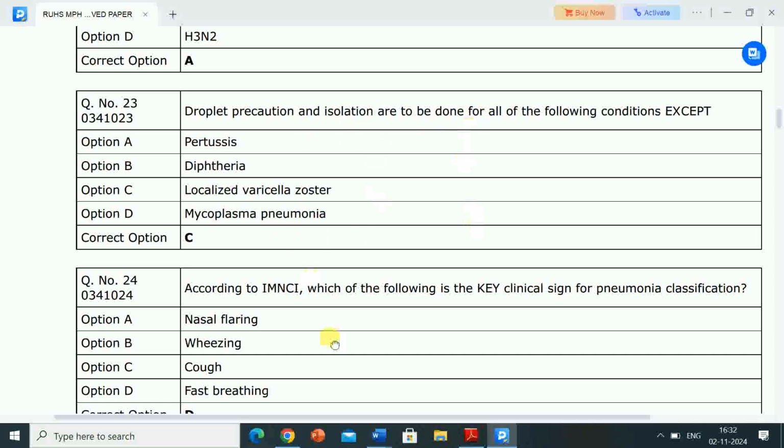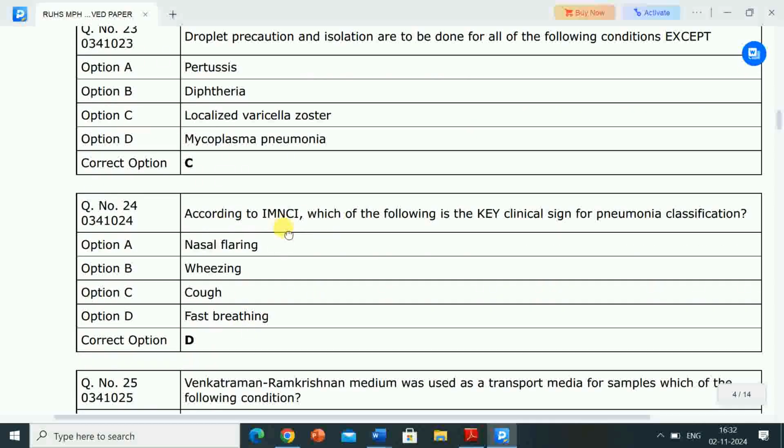Next question is, according to IMNCI, which of the following is the key clinical sign for pneumonia classification? Options are A, nasal flaring, B, wheezing, C, cough, D, fast breathing. Correct answer is option D, fast breathing. According to IMNCI, fast breathing is the key clinical sign for pneumonia classification.